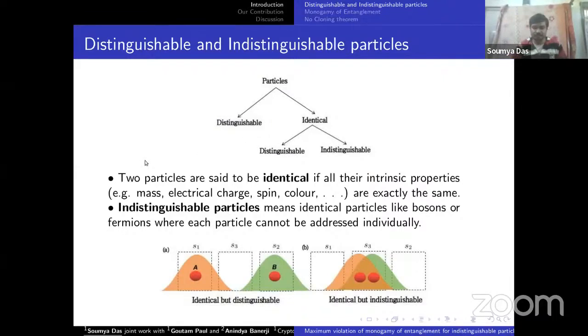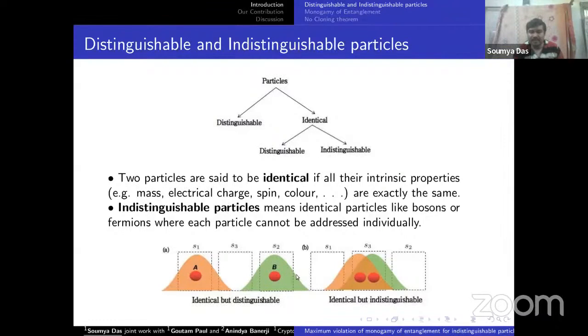Let's understand this with an example. Suppose this is a particle A and B. They are completely identical, and this is their wave function.